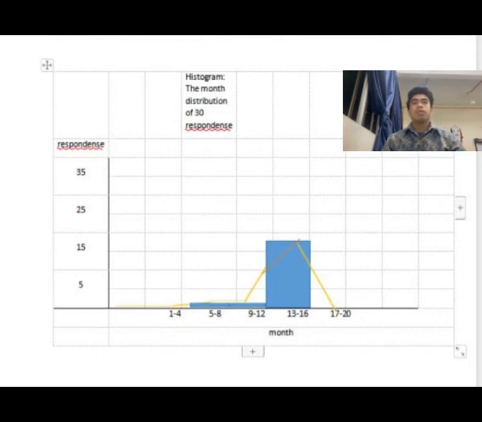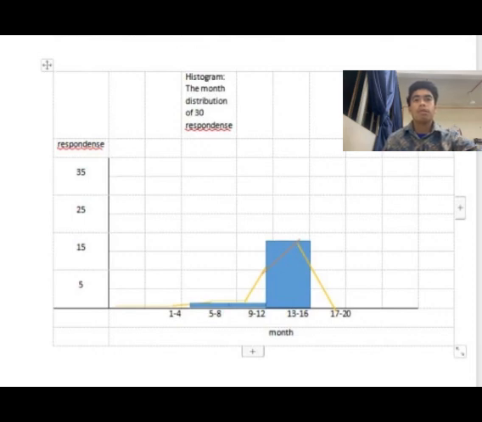So for the histogram, the title is the month distribution of the respondents, starting with respondents with 5, 15, 25, 35, and for month starting from 1 to 4, 5 to 8, 9 to 12, 13 to 16, and 17 to 20. Okay.